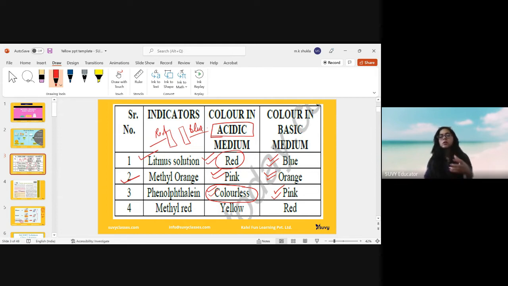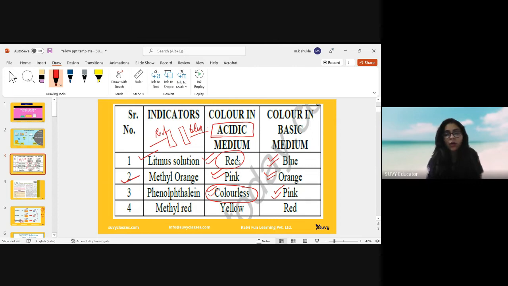Okay, in science there are some concepts you have to understand, and some concepts you have to mug up. These are the concepts you have to mug up, and if you go through them two, three times, they will be automatically learned. So phenolphthalein: acidic, colorless, and basic medium, pink. We have talked about methyl orange, and now it is methyl red. Methyl red will convert acid into yellow and base into red.